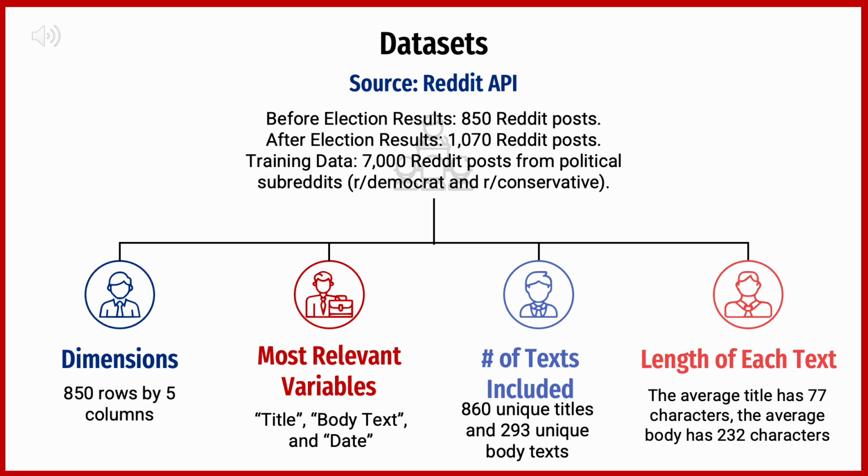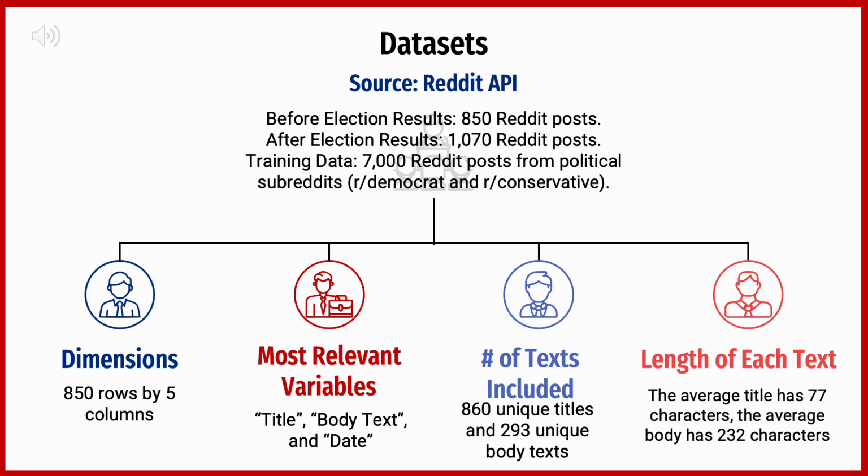Our team used the free Reddit API to extract data from JSON files. With it, I pulled 3 datasets: 24 hours before the election results with 850 posts, 24 hours after the election results with 1,070 posts, and then train data with 7,000 post observations. A few descriptive analytics on the 24 hours before results is that there was 860 unique titles and 293 unique body texts. The average title had 77 characters and the average body had 232 characters.